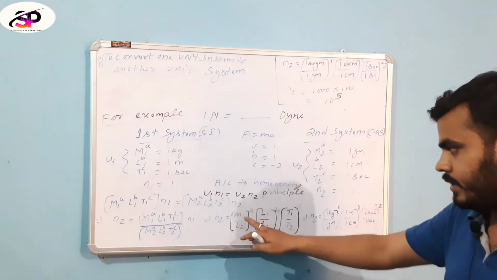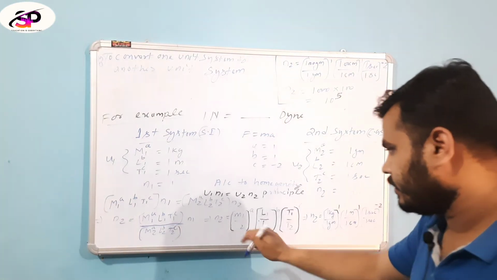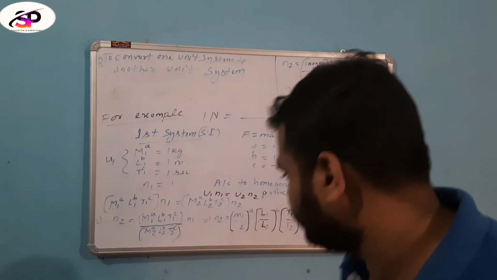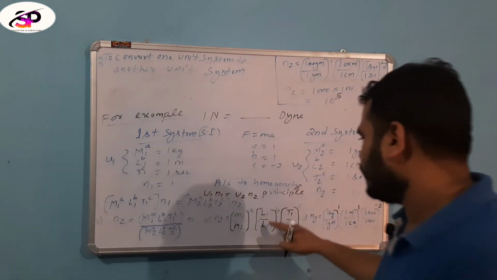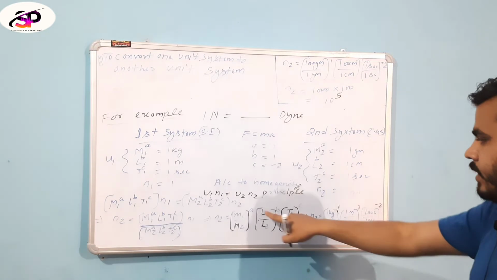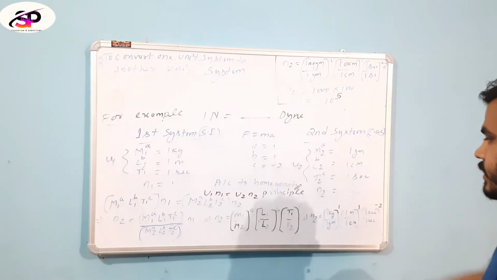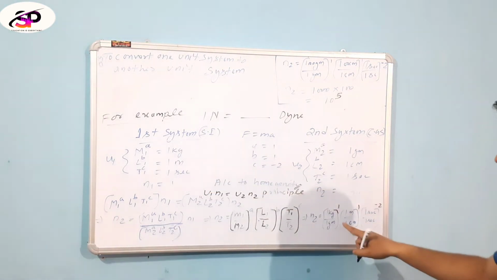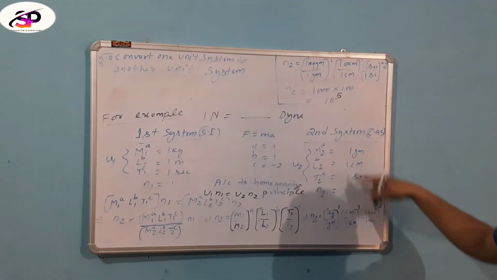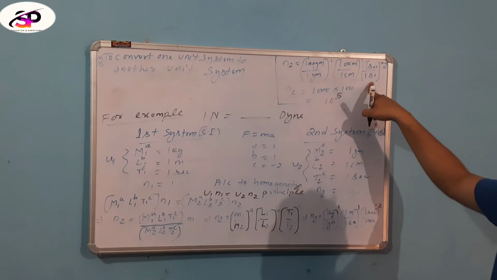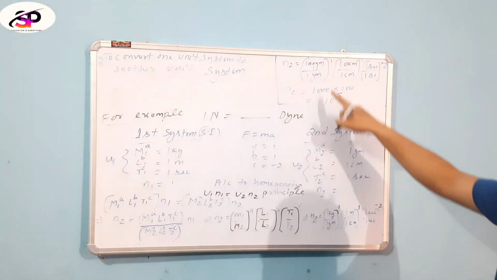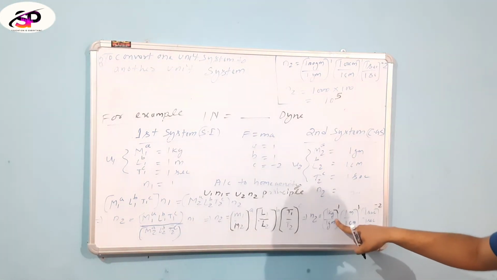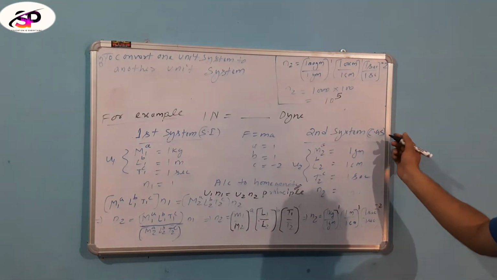Then we write M1 by M2, L1 by L2, T1 by T2, having powers A, B, C. Then we write the values of M1 L1 T1 in the given form. Then we consider these values, and first of all we have to convert the first term, the upper side of the given values, into the CGS system.